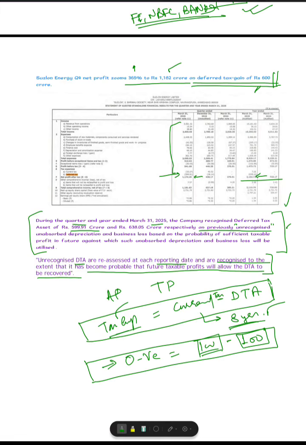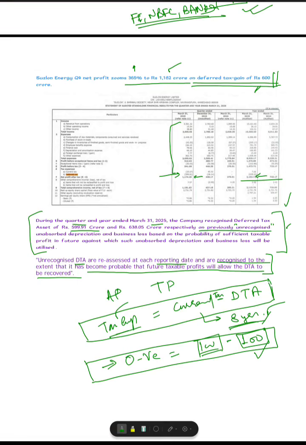Suppose you recognize the deferred tax asset in the very year in which you incurred the losses, but you don't know whether in the coming 8 years you will have that much profitability to adjust those losses.